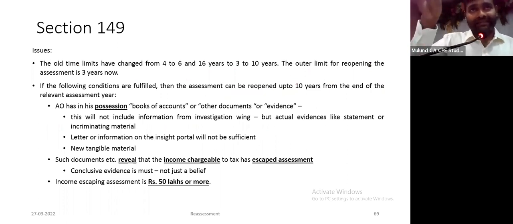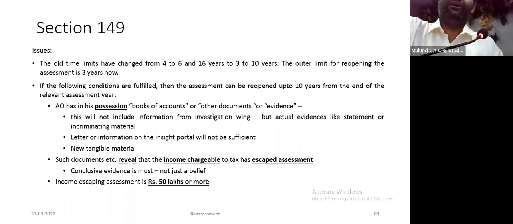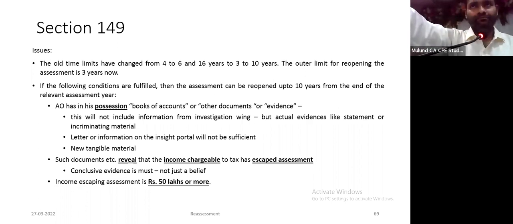Now let us look at the conditions if they want to reopen beyond 3 years. The AO has in his possession, it should be in his hands, what? Books of accounts, documents, or evidence. As we already discussed, if they merely reopen because there is information on the insight portal, accommodation entry taken, it will not be sufficient after 3 years.